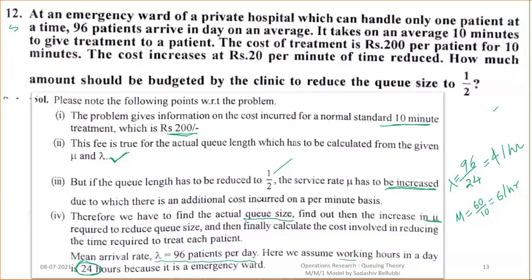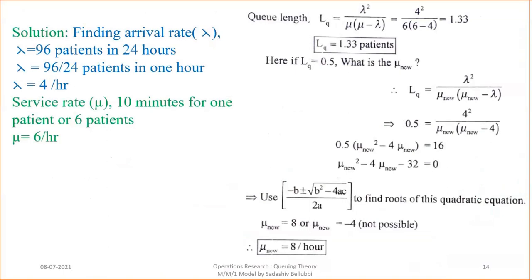Once you know the lambda and mu values, first we need to find the queue length. After that we need to find the new mu value, the new service timing. Lambda and mu are already finished. Now we go for finding the queue length. LQ equals lambda squared divided by mu into mu minus lambda. Then we got the value of 1.33 patients. So the length of the queue is 1.33 patients.